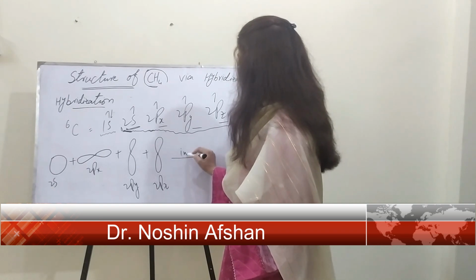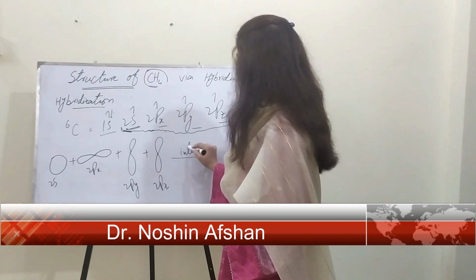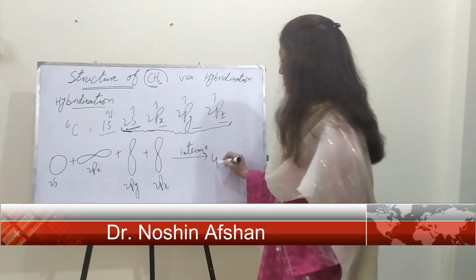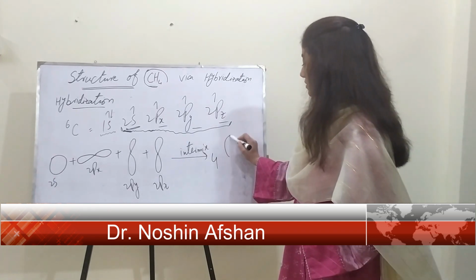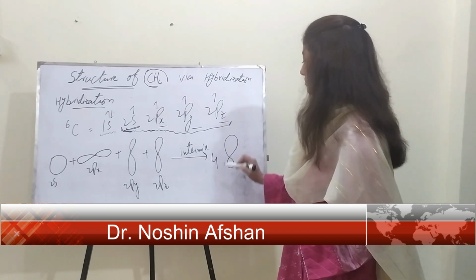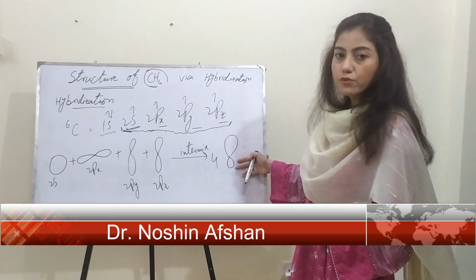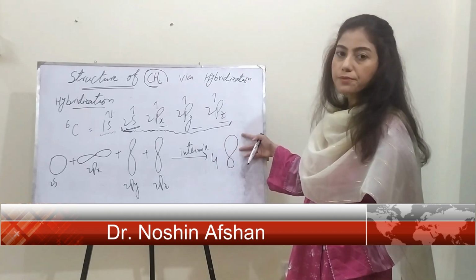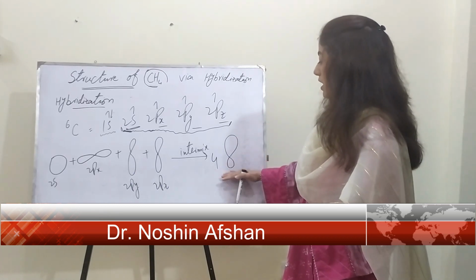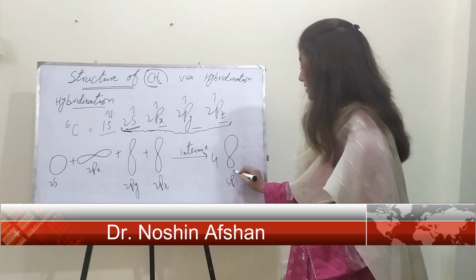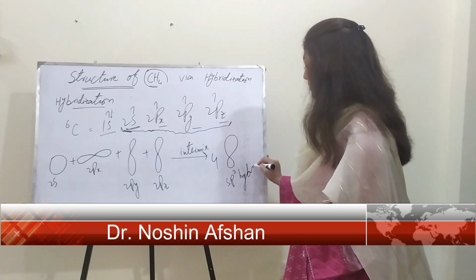These intermix to form 4 hybrid orbitals, and every hybrid orbital has this shape. This lobe is very much smaller as compared to this lobe. So in this way there are 4 hybrid orbitals, and this is the sp3 hybrid orbital.